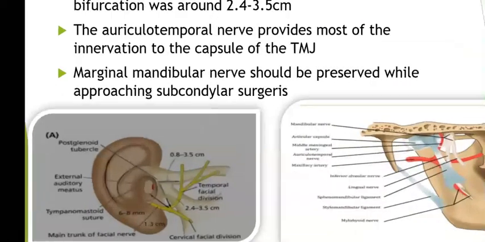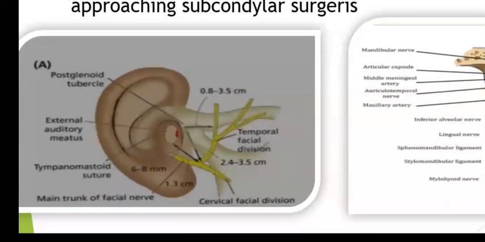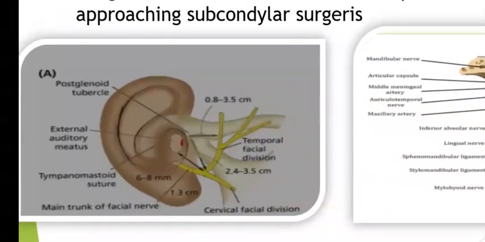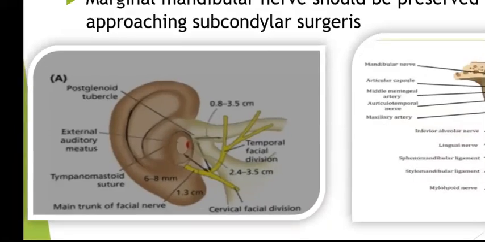In this diagram, we can see around 1.3 cm of the facial nerve is visible until it divides into the temporofacial and the cervicofacial branches. Distance from the postglenoid tubercle to the bifurcation was around 0.8 to 3.5 cm, and from the temporofacial division, it is 2.4 to 3.5 cm.